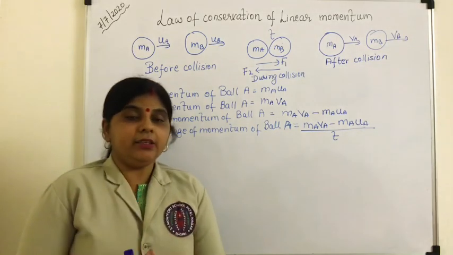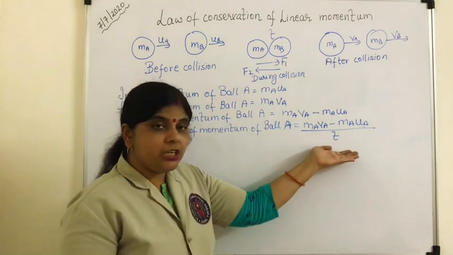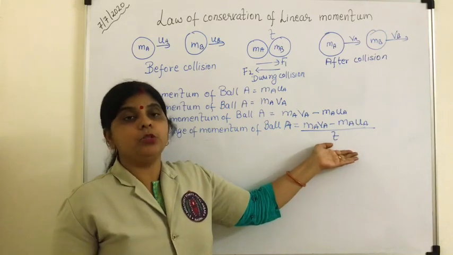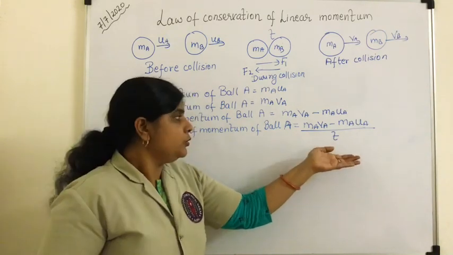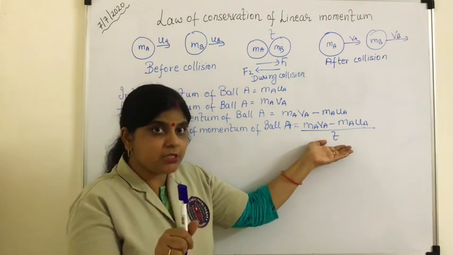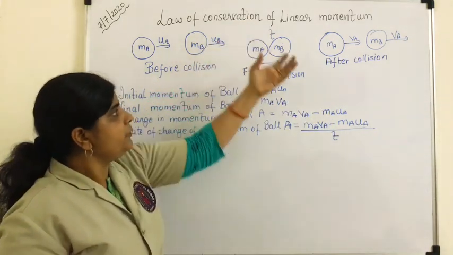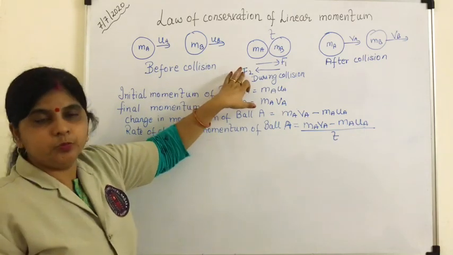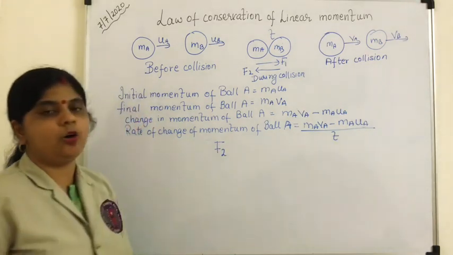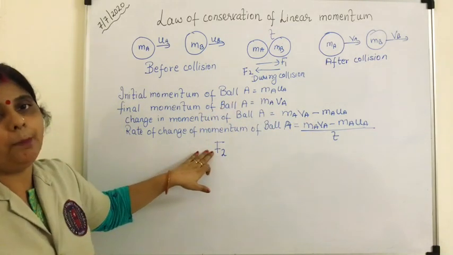Now remember, just recollect the second law of motion. The rate of change of momentum of a body is directly proportional to the applied force, right? So this is the rate of change of momentum of the first body, that is body A. Just look at the figure. On the first body, which force is applied? It is F2. So according to the second law of motion, this rate of change of momentum should be equal to the applied force.